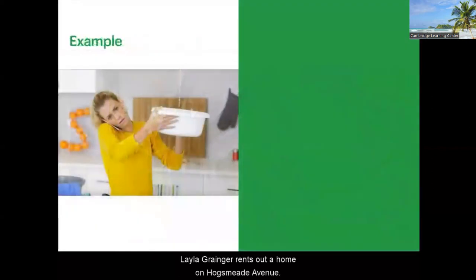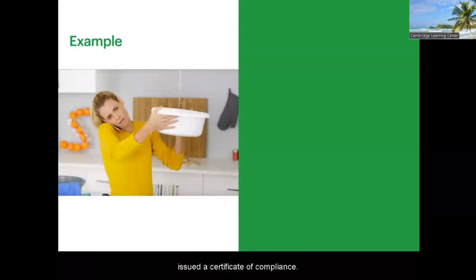Layla Granger rents out a home on Hogsmeade Avenue. She comes to see you to prepare her taxes. She tells you this past June, the city's building inspector issued a notice of non-compliance because the home was in disrepair. Ms. Granger did not bring the building up to code until November. The building inspector then issued a certificate of compliance.